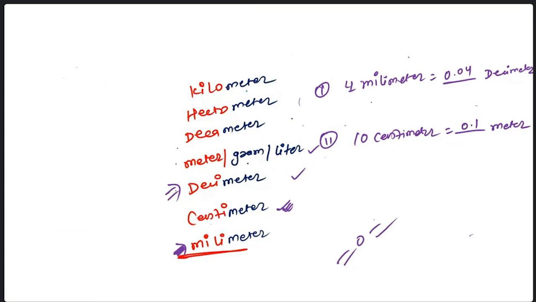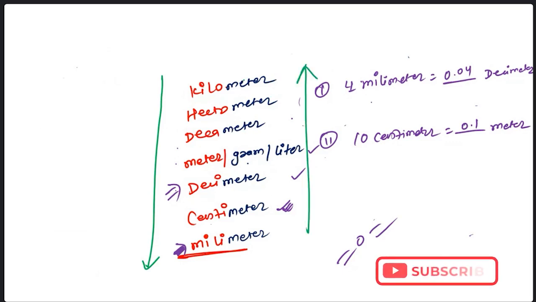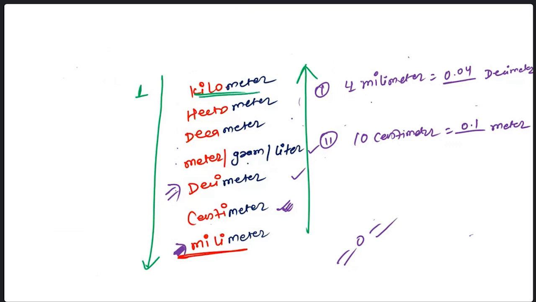Understood now? Now, if you are going from bottom to top, or from top to bottom, two things will happen. Sir, may I tell? No, I'm going to explain. Just listen to it. If you have 1 kilometer, look at this, everyone, I'm telling you one. And if you are going in the backward direction, then it will become a 10.